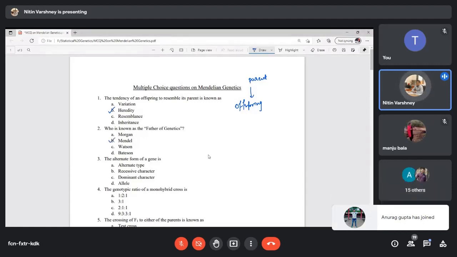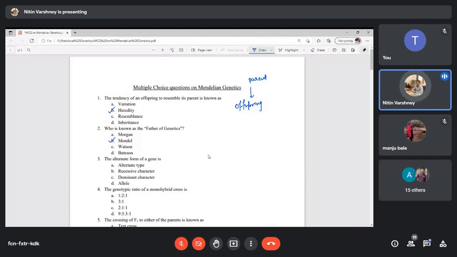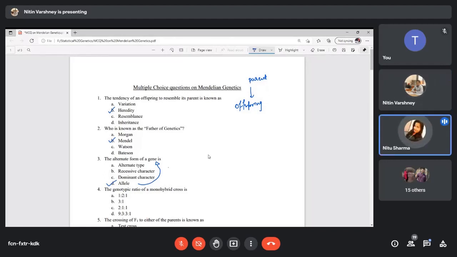So this will be Mendel. The alternate form of a gene is known as allele. And who gave this term allele to gene? Johnson. Johnson, exactly.